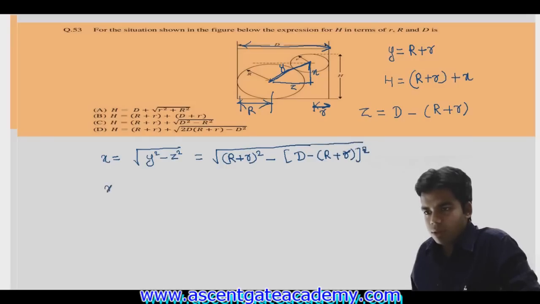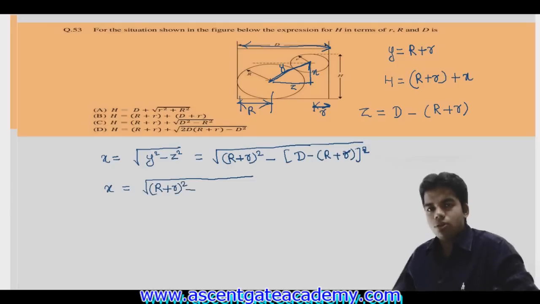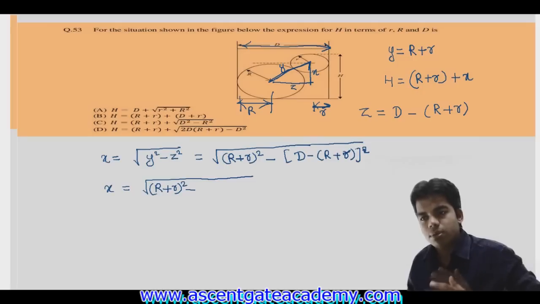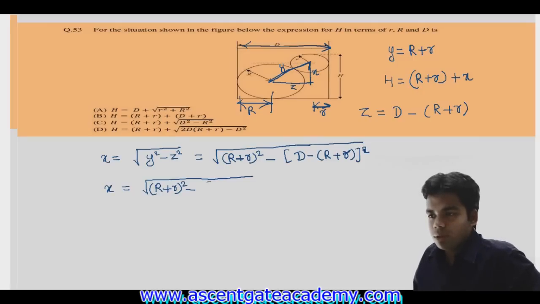So this x will be equal to under root of (capital R plus small r) whole square minus, now just put this in the form (a minus b) whole square, which is a square minus 2ab plus b square. So this will be capital D square plus (capital R plus small r) whole square minus 2D into (R plus r).